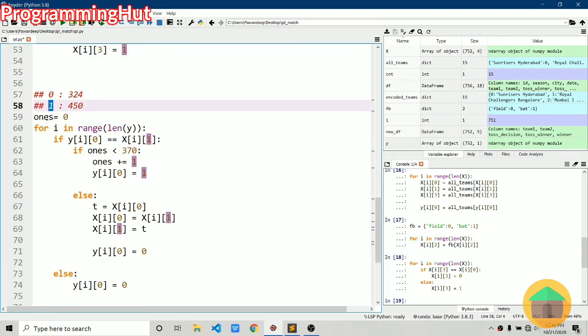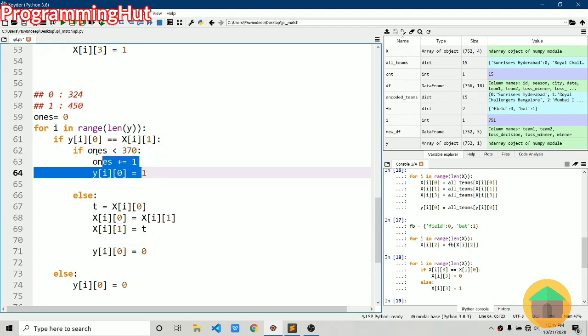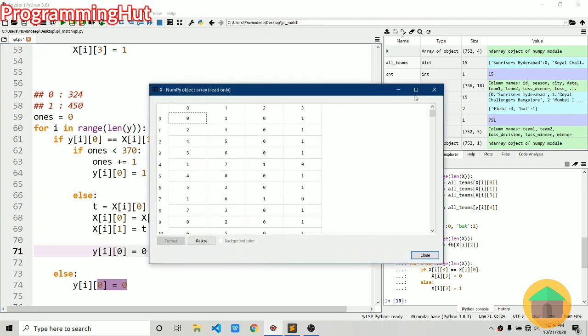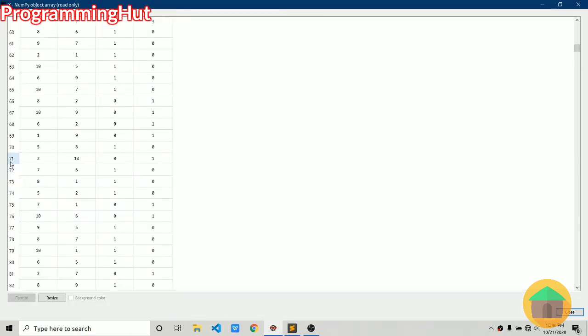As 1 is more in number, we'll check if the count of ones is less than 370, we will append 1. What is the count? It is a variable. Every time we append 1, we will increment this by 1. Once this value becomes greater than 370, we will swap the values in the 0th column of x and the first column of x, and we'll append 0 instead of 1. As an example, if we talk about the 71st case, if at this place the count has become 370, and we talk about team 2 and team 10, if team 10 wins, we will no longer have to append 1. So we will swap 10 and 2, and we will append 0 instead of 1. So let's run this.